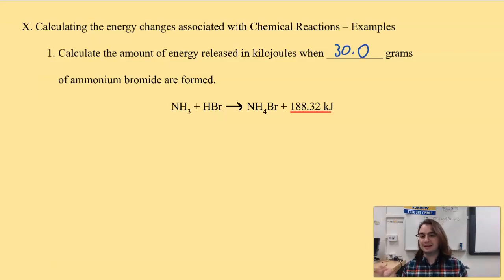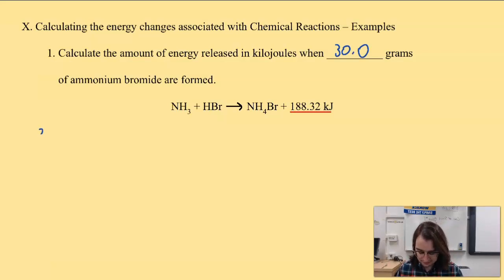If we were to increase the amount of stuff on the reactant side, say increase the number of moles, then the energy would go up. But we're talking about this equation, where for every 1 mole of ammonia that reacts with every 1 mole of HBr, we get 188.32 kilojoules of energy when 1 mole of NH4Br is formed. In this situation, it is expressed in grams. The reason I keep saying moles is because it's important to be able to relate those two things together. So let's first start by converting into moles.